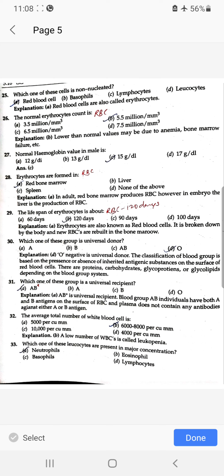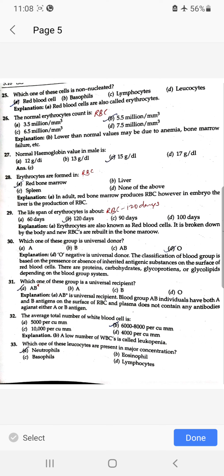Erythrocytes are formed in red bone marrow. The lifespan of erythrocytes is about 120 days. Which one of this group is universal donor? O group. Which one of this group is universal recipient? AB positive group. The average total number of white blood cells is 6,000 to 8,000.